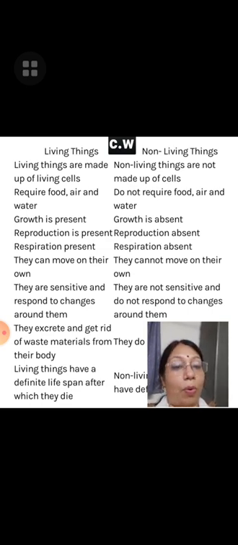Living things show growth. For example, you can see plants in your surrounding. They grow in their sizes, and even you people are also in the growing phase. You students are also in the growing phase. So each and every year you will see that your height is growing. It grows till 18 years old and then it stops.